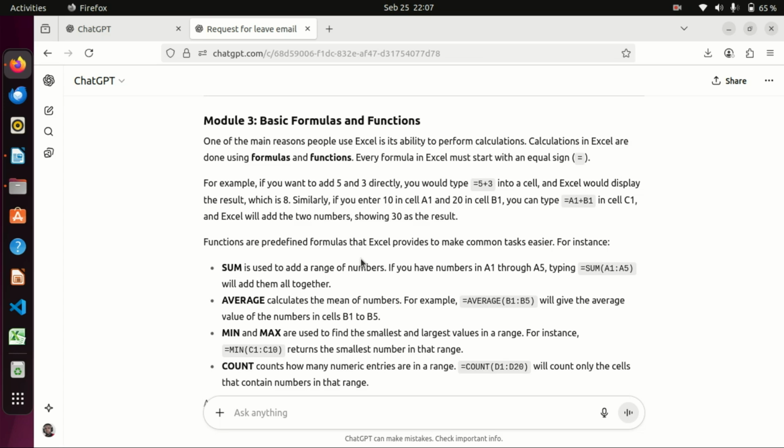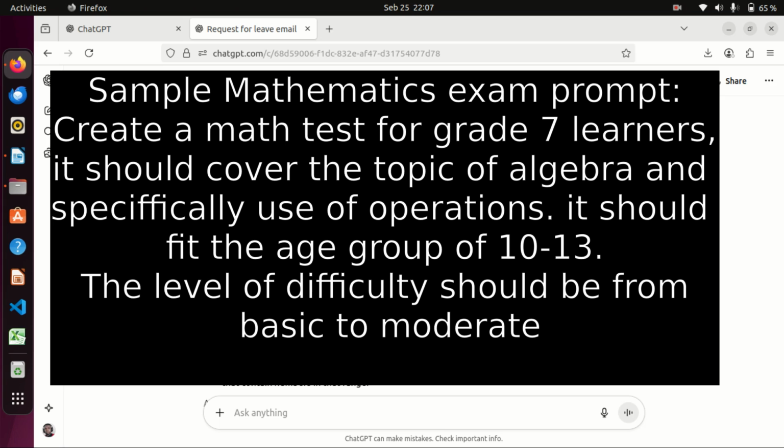In the same case, for me, I'm a teacher. If you want to write exams using AI, give AI an elaborate prompt, like we sampled for algebra: create a math exam for this grade of learners, for this age group, and provide the topic.